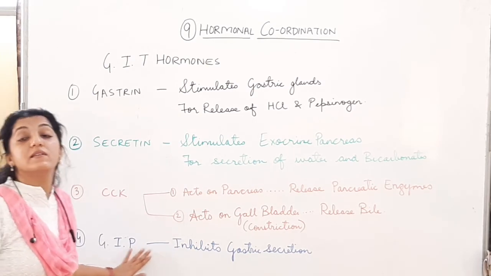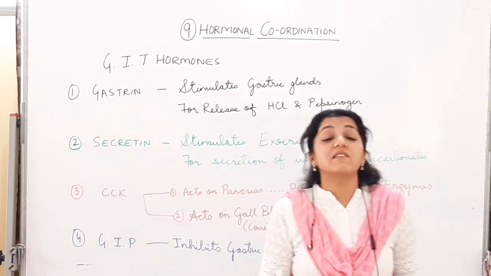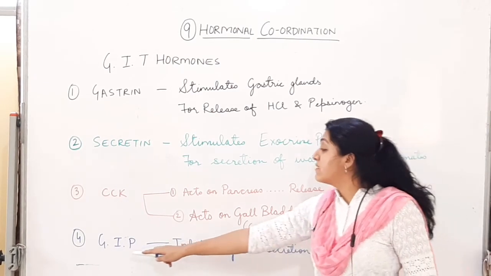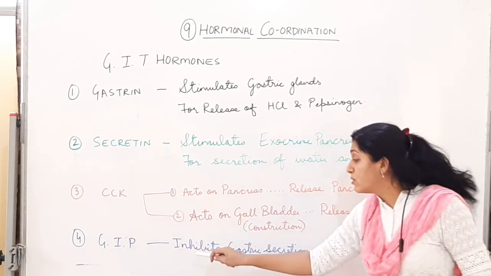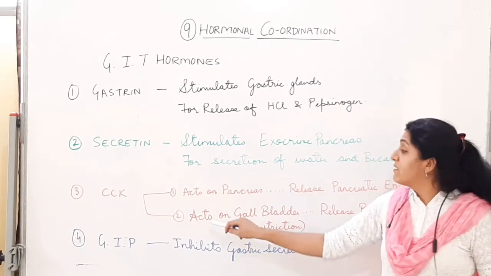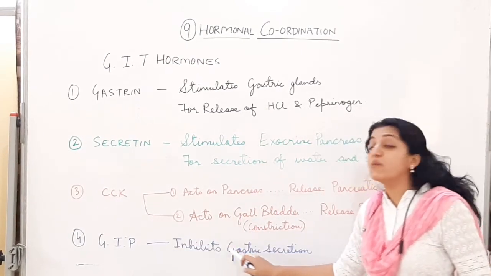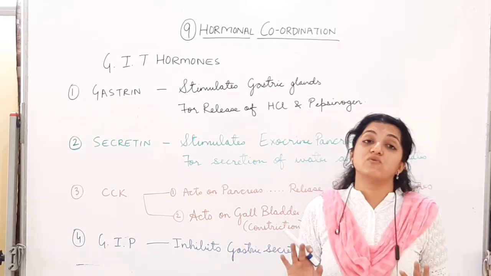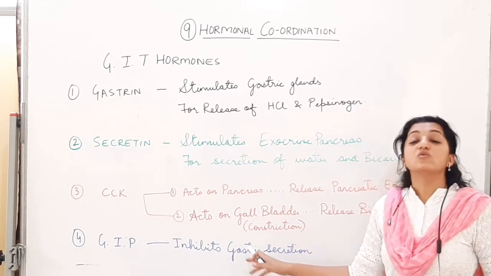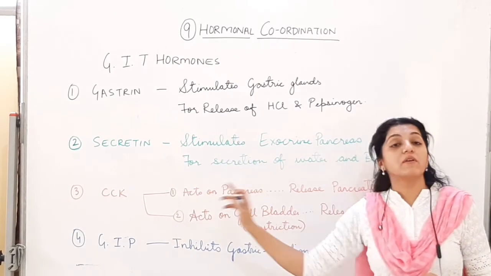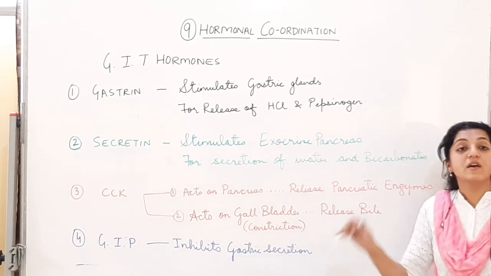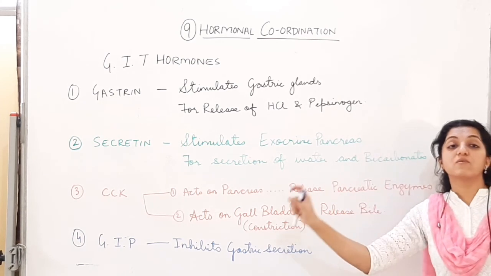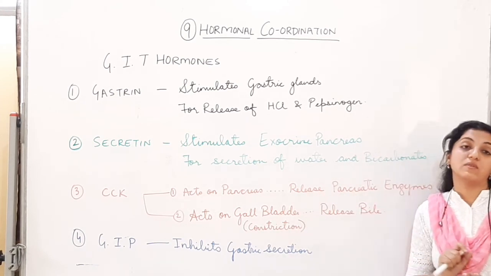On the pancreas, it will stimulate the release of pancreatic enzymes. On the gallbladder, it will stimulate the release of bile. And the last one is GIP, that is gastric inhibitory peptide. The word inhibitory itself gives you an indication that it is going to inhibit, not stimulate. The earlier ones were all stimulating. This is going to inhibit the gastric secretion and the motility of the gastric juice. So remember this as a match the following. Just make this page. Gastrin is going to do this. Secretin is going to do this. Cholecystokinin is going to do this, and GIP is going to do this.